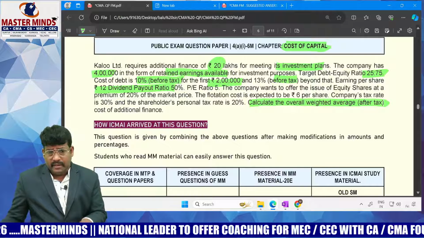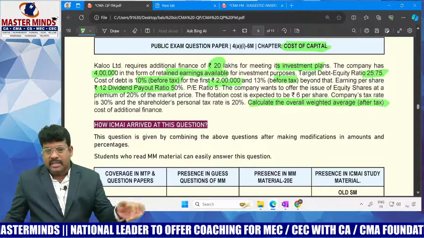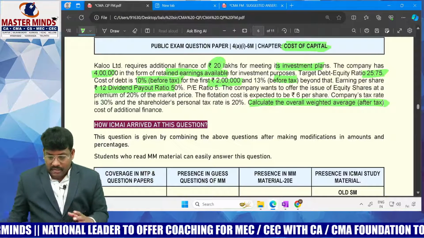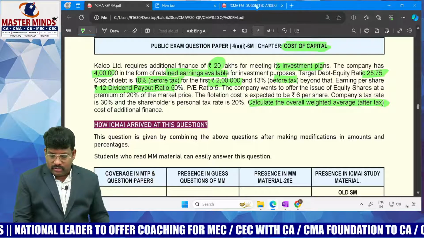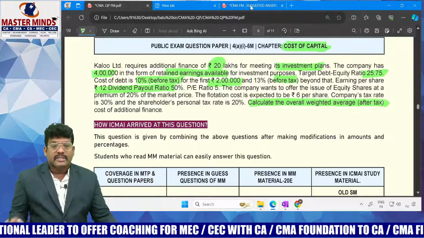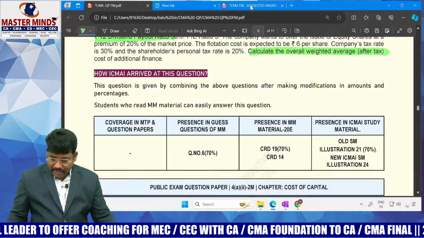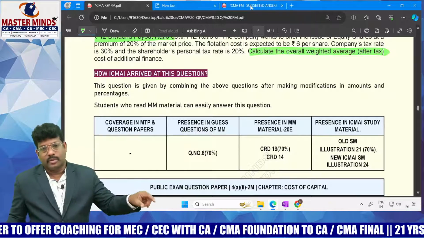So frankly speaking, this question is merged with the capital structure based problem. He has taken it and modified it with respect to cost of capital, dear students. A similar problem is also there in our material with respect to capital structure.